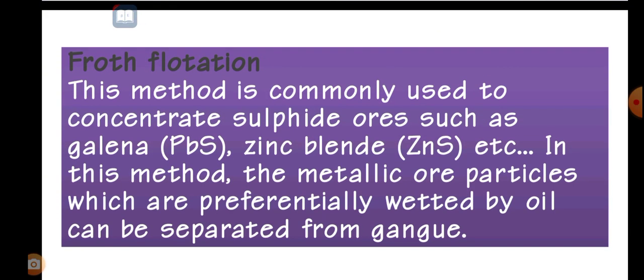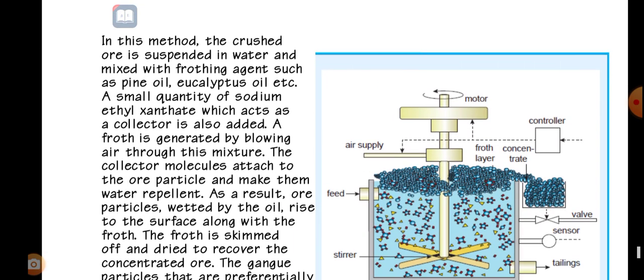The next one is the froth flotation method. This is also one of the good methods for extracting ore from the minerals. This method is commonly used to concentrate sulfide ores such as galena, that is PbS, lead sulfide, and zinc blende, zinc sulfide, etc. In this method, the metallic ore particles which are preferentially wetted by oil can be separated from gangue.